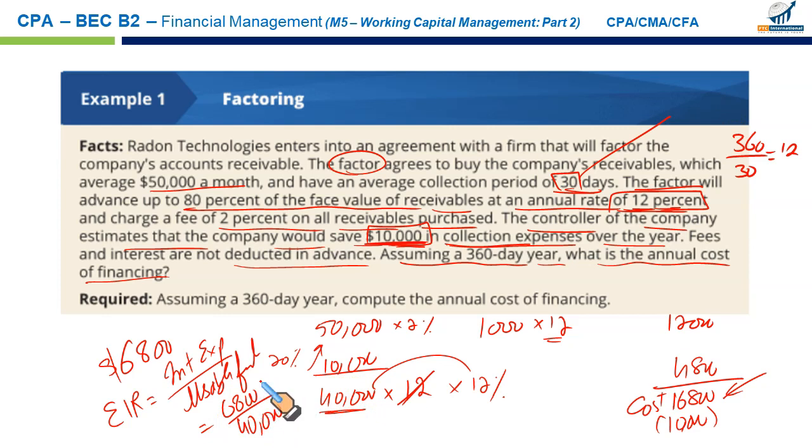So 6,800 divided by 40,000 is 17%. So your effective cost of this factoring arrangement is 17%. Good or bad, it's totally up to you. How do you compare this cost with the other sources of finance?